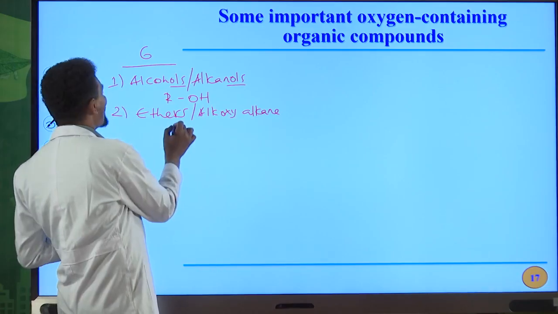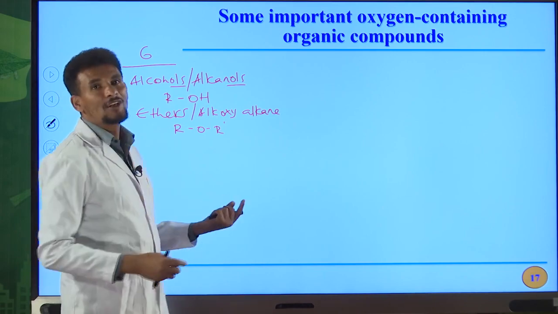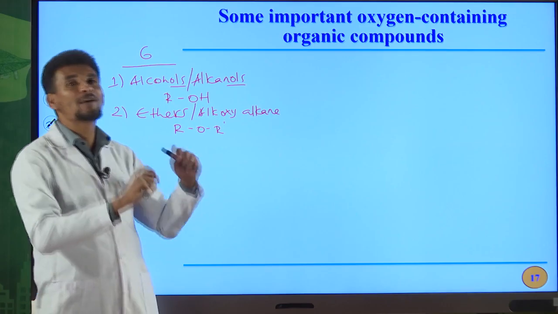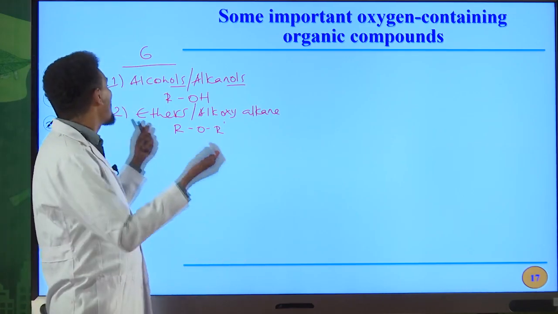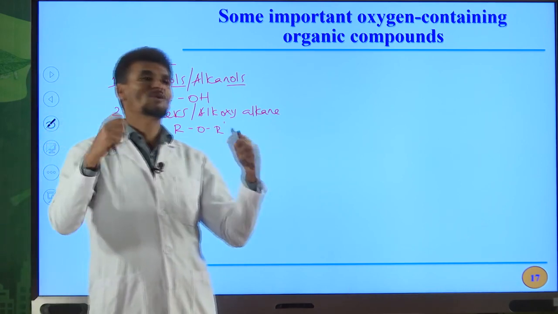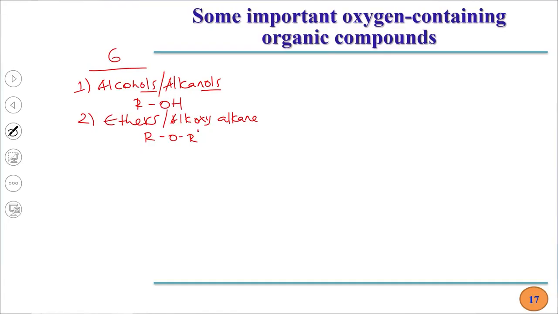And the general formula for ether is ROR prime. Oxygen is bonded with 2 alkyl groups. These alkyl groups may be the same or may be different. So we can name these kind of organic compounds, oxygen containing compounds of hydrocarbons, as ethers or alkoxyalkane.